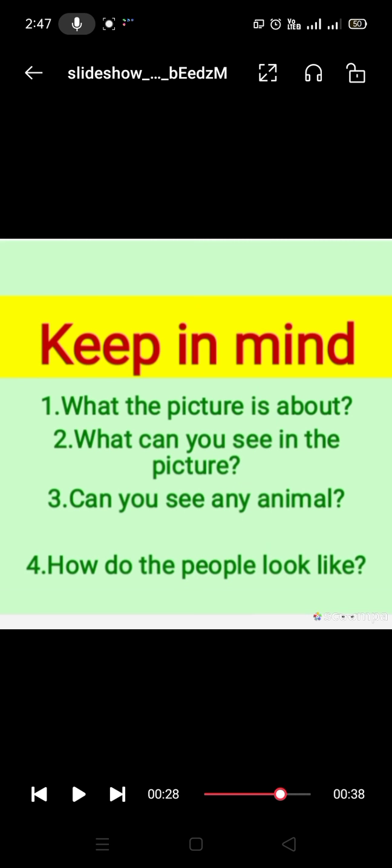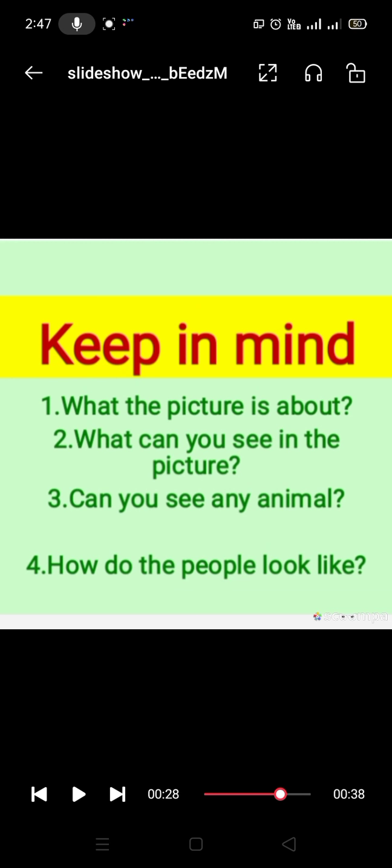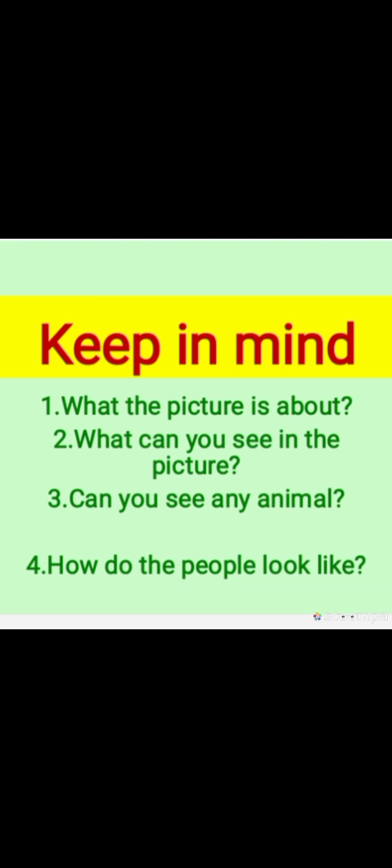so keep in mind, before writing you have to keep in mind what is the picture about. What can you see in the picture? Can you see any animal? How do the people look like? Means you have to observe all the things that you can see in the picture.